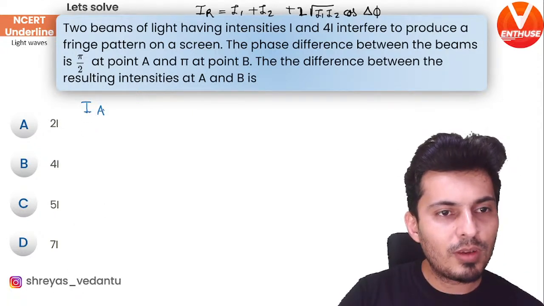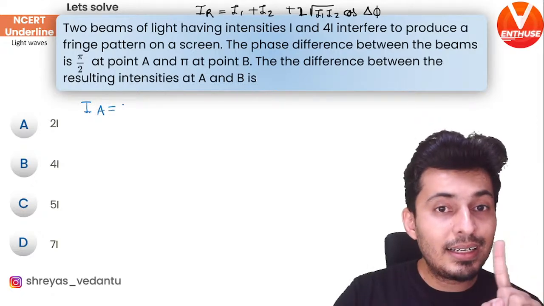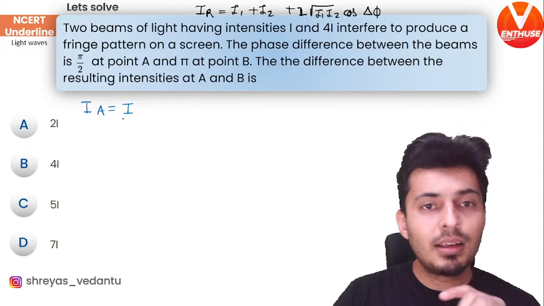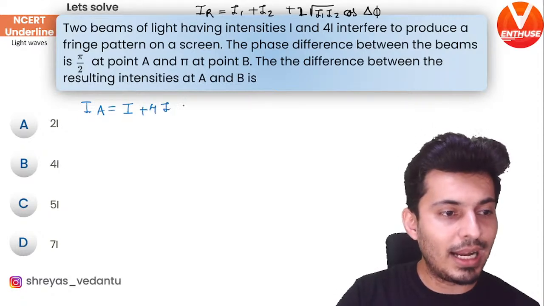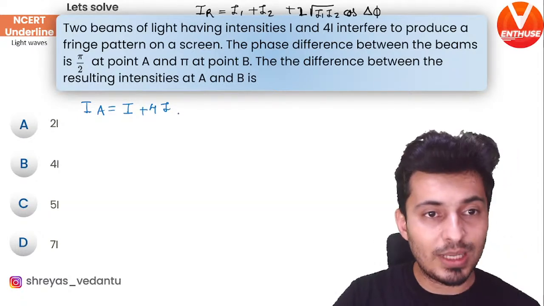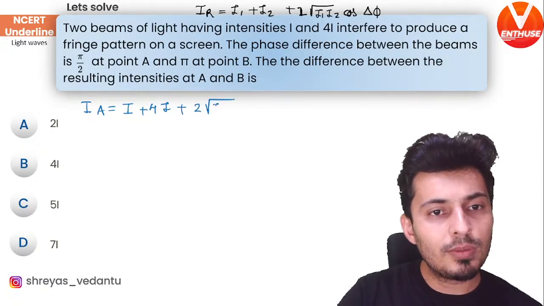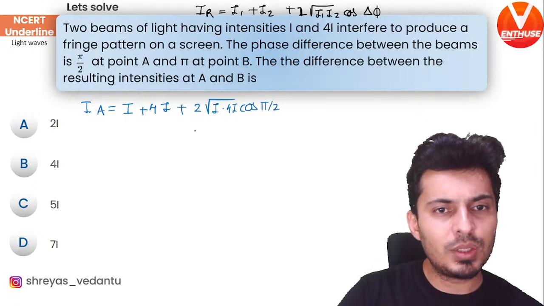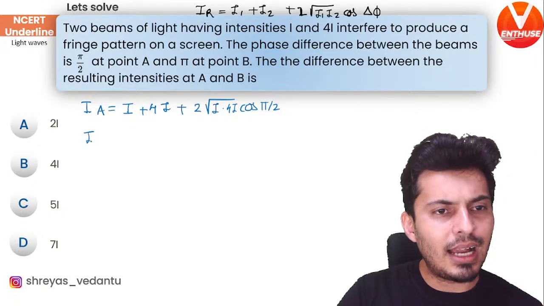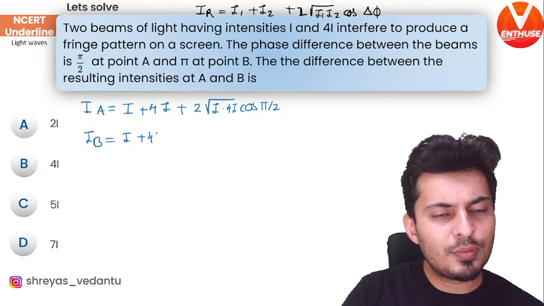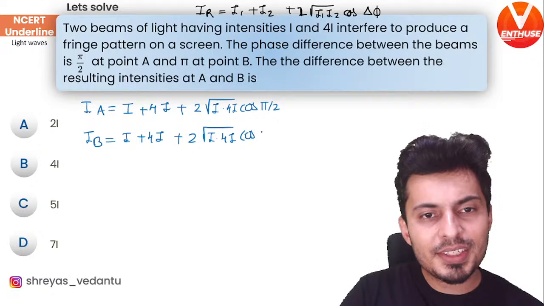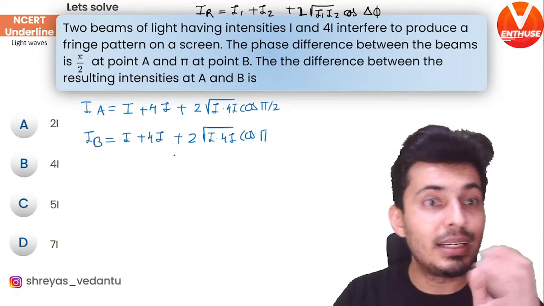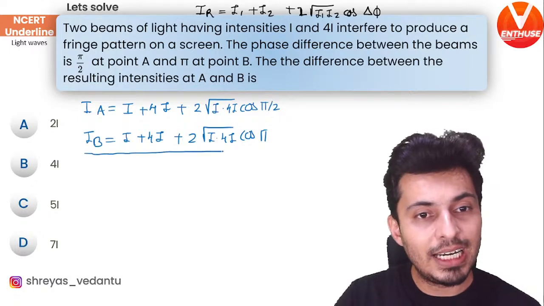So the intensity at point A: the intensities are I and 4I. So I1 is I, and I2 is 4I. Those are the intensities of the interfering lights. So I plus 4I plus 2 times root of I into 4I into cos 90 degrees, which is cos pi by 2. I'll just keep it like that. And IB will be I plus 4I plus 2 root I into 4I into cos pi, because at B the interference phase difference is 180 degrees, or pi radians.